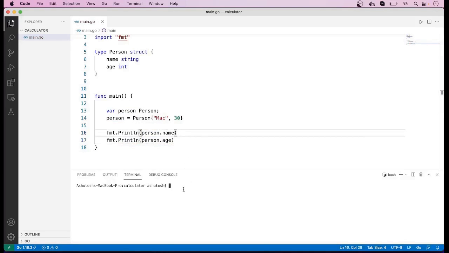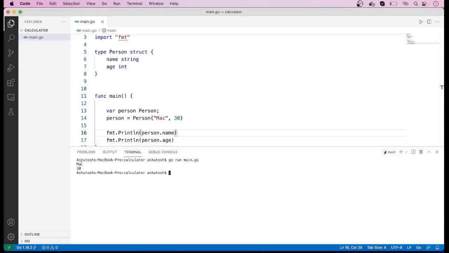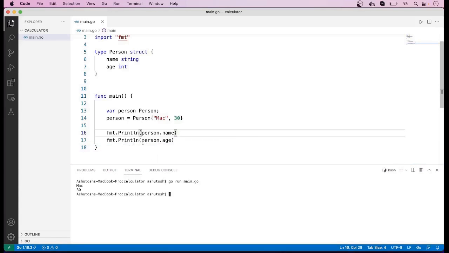So now let us run this code. When we run this code, we can see the result. Mac and 30 has been printed. So this way we can access the fields of a structure. So this is one way in which we can declare and initialize the structure variable.